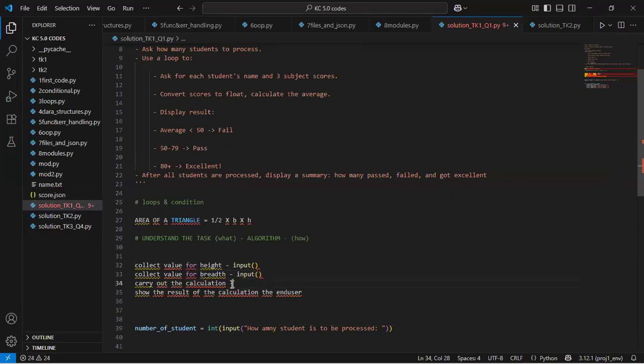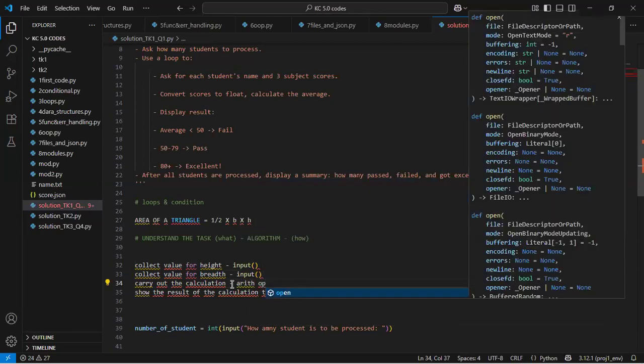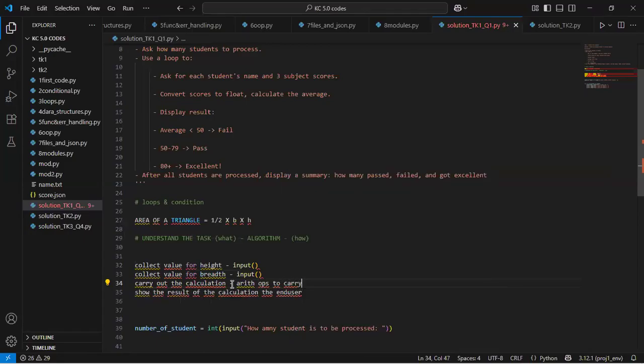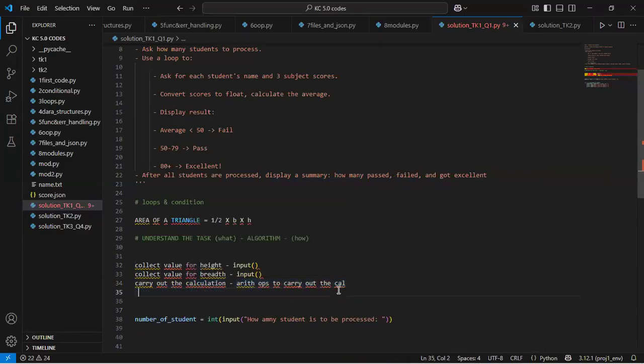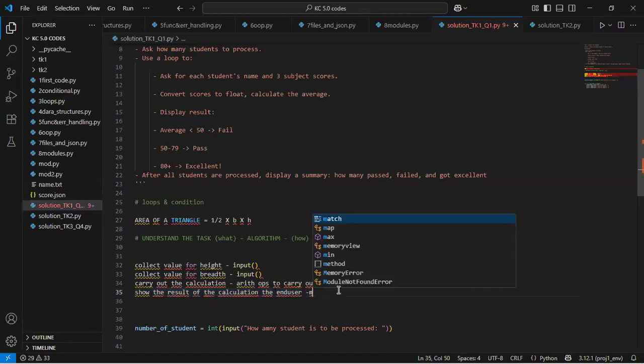Maybe this one is where we use our arithmetic operators to carry out the calculation, right? And this is where our print statements come in.